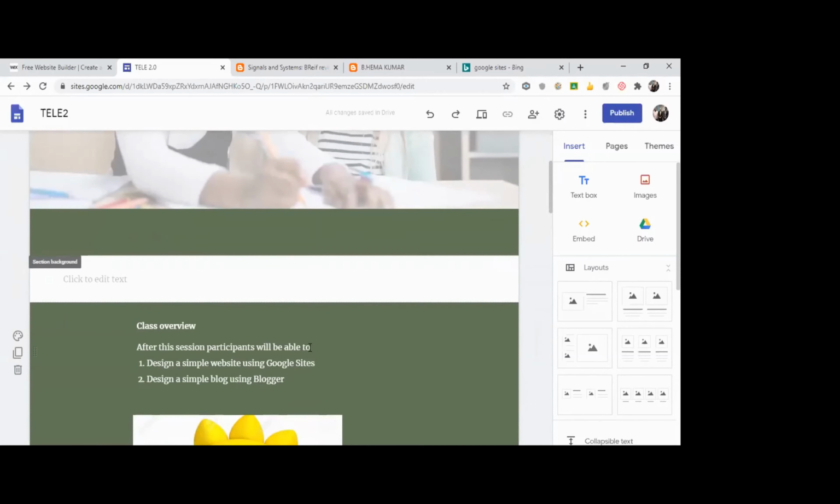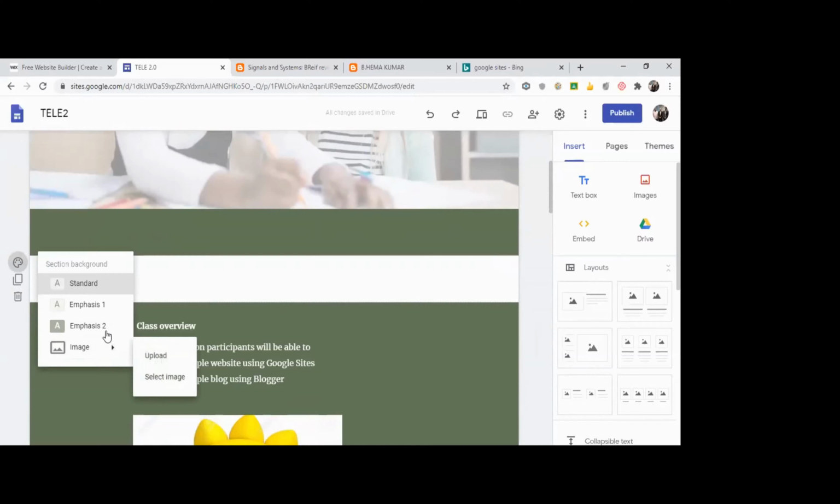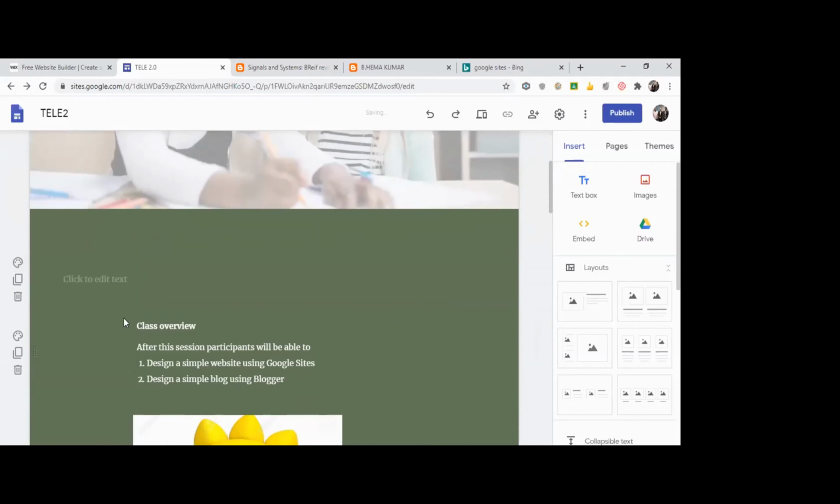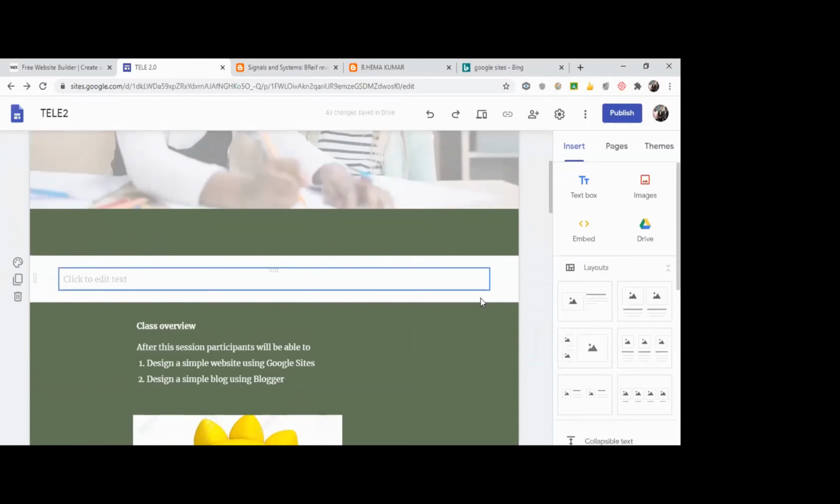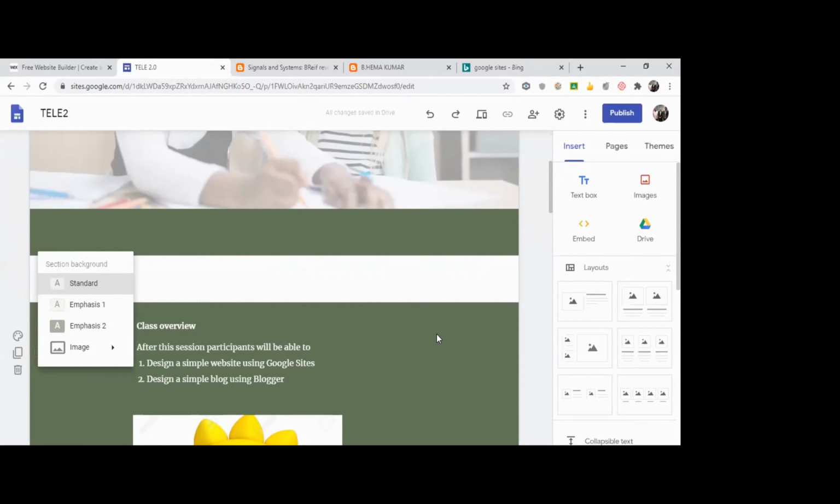Here, to match with this, I can change the background. Okay, now it matches with this background. What did I do? I go into the section background. I choose emphasis. Without emphasis, it's a standard. It will have a white background. So for this theme, the emphasis is having this green background.